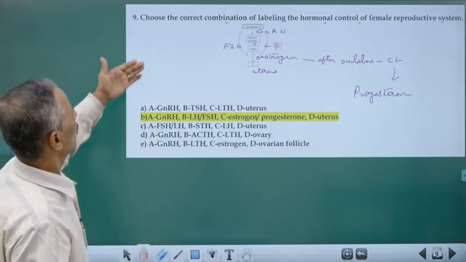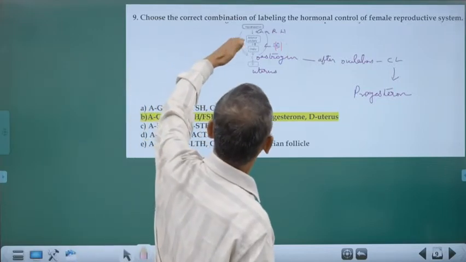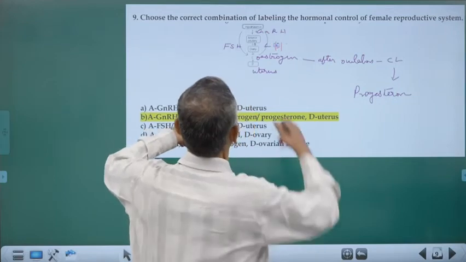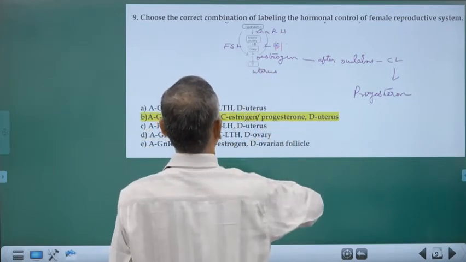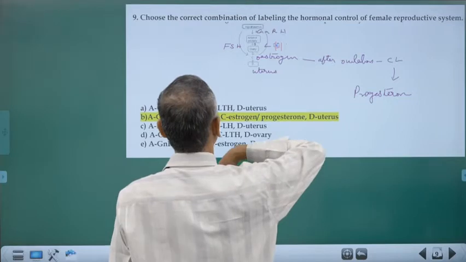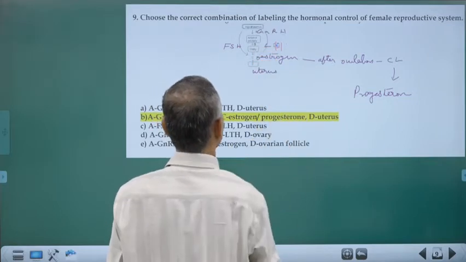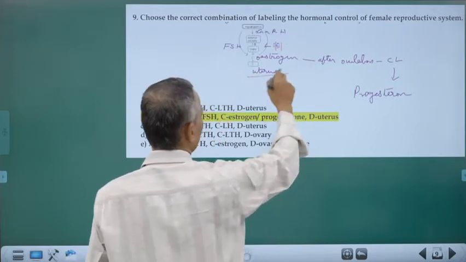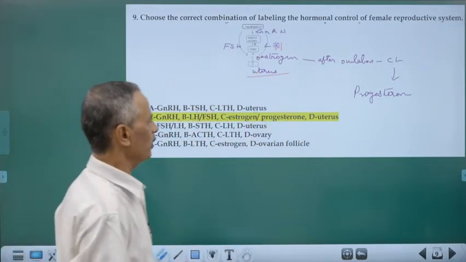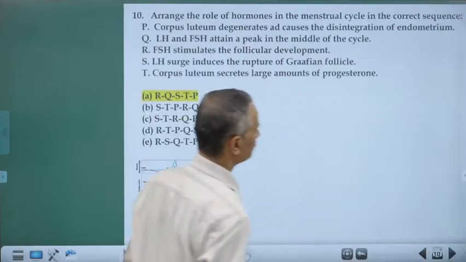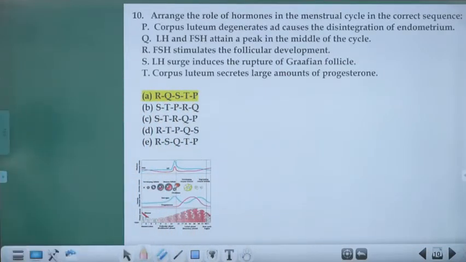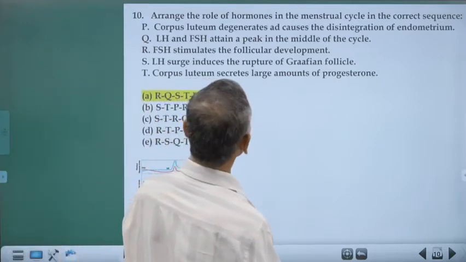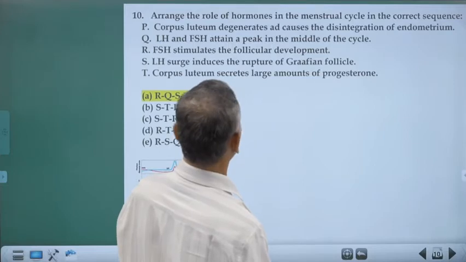Okay, so what is A, B, C, and D? A is GnRH. B can be either FSH or LH. Okay, both are produced by the anterior pituitary. And C is always estrogen, and that is acting on D. D is uterus. That is why endometrium of the uterus is undergoing proliferation. Clear?